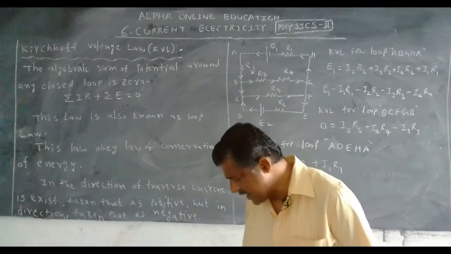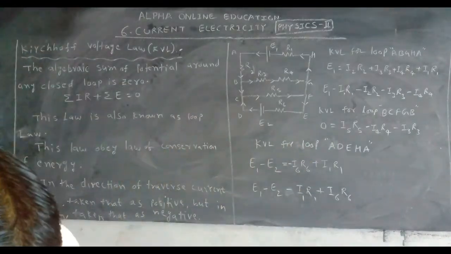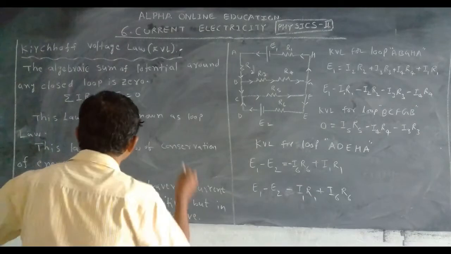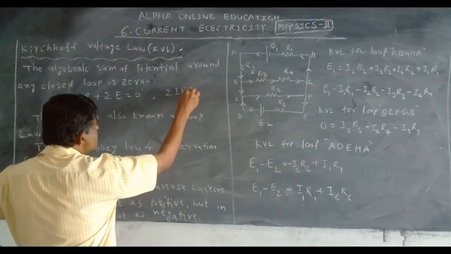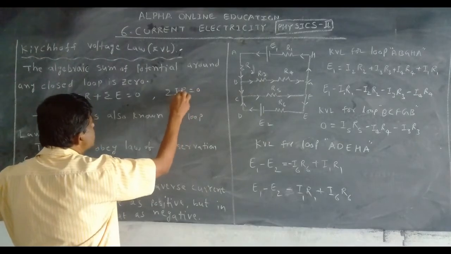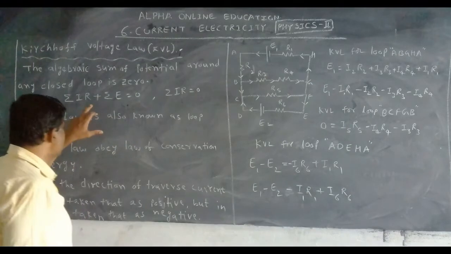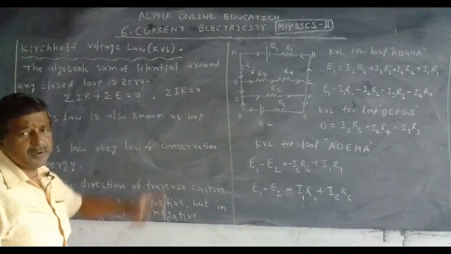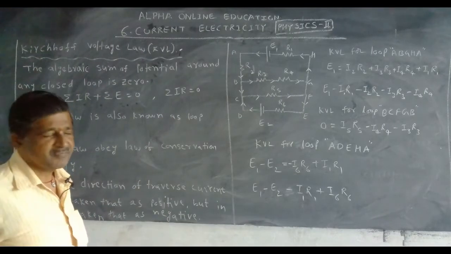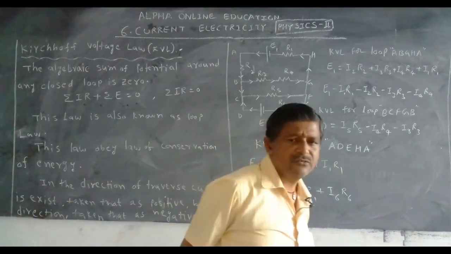Otherwise you can write sigma IR is equal to 0, which is also enough, since it is a closed loop. This is the mathematical expression for the Kirchhoff voltage law.